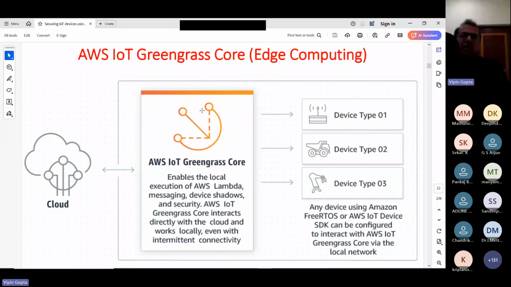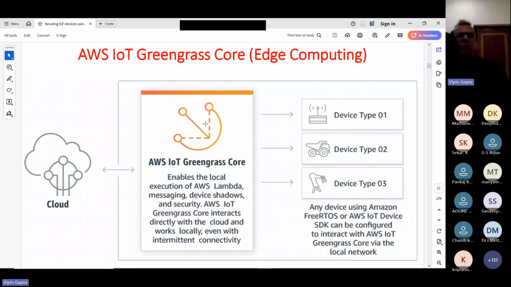Then, that is one solution provided by AWS. Then AWS provided another solution. Suppose we take the example that we want to control agriculture, that means when to give water to our farms, all over India. So we need a certain smart IoT solution.